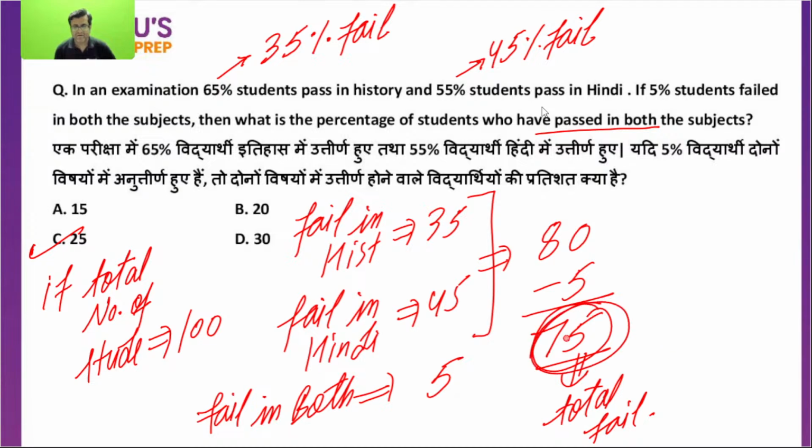Okay. Total fail is 75. 75 is not in both. Both is 5. Fail in both. Fail in Hindi, fail in history is 5. Whether fail in history, whether fail in Hindi, whether fail in both, this is 75. That is what I mean to say.